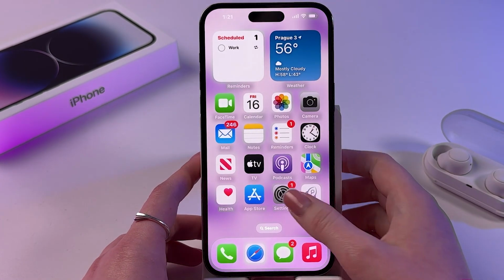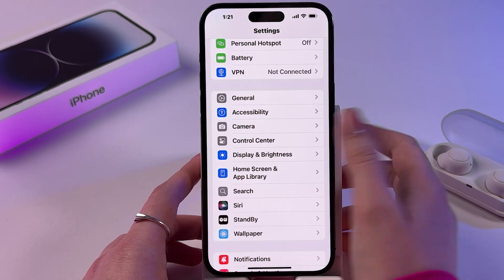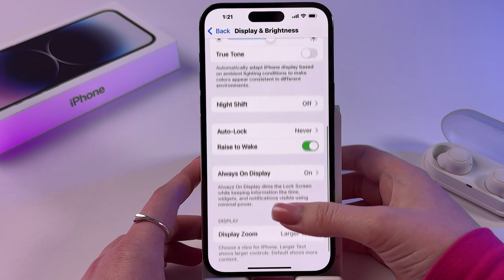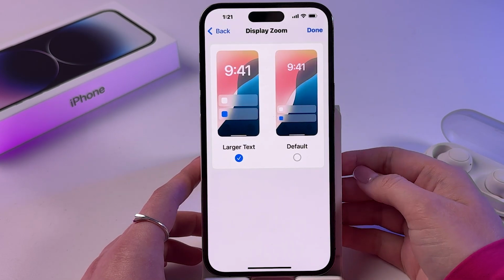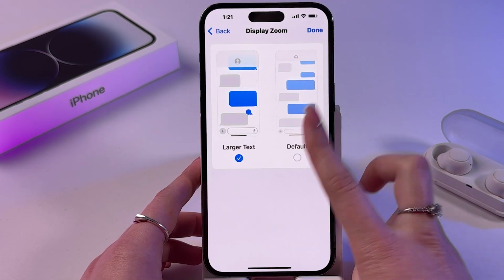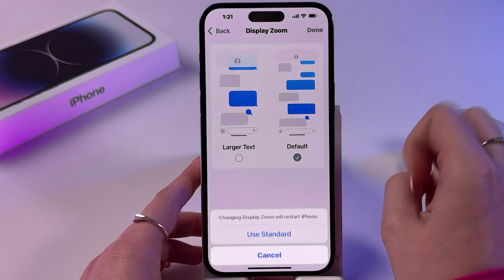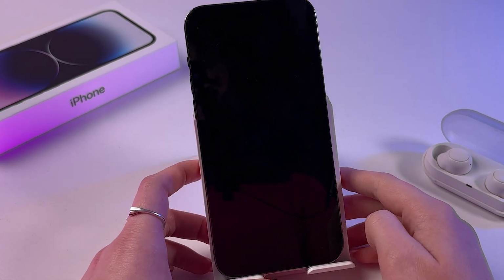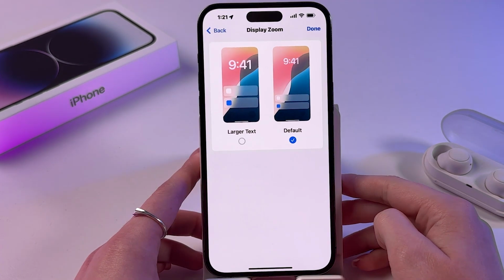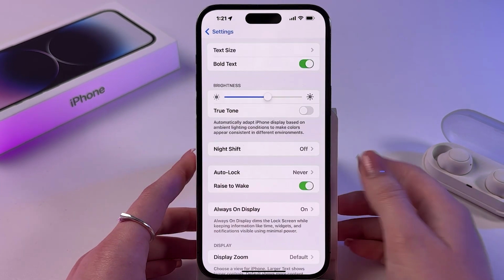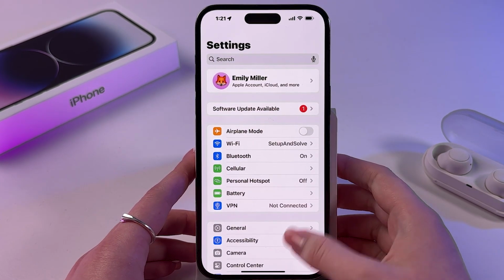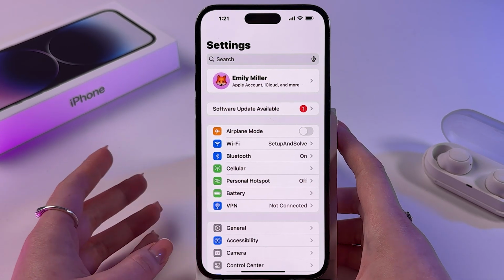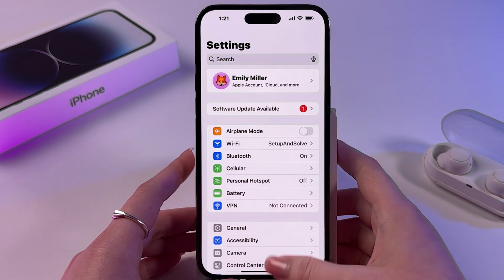The next thing we need to do is open Settings. Here go in Display and Brightness. Then find Display Zoom section and make sure to set it to default option. Then tap down and tap Use Standard. This will bring back normal size screen.